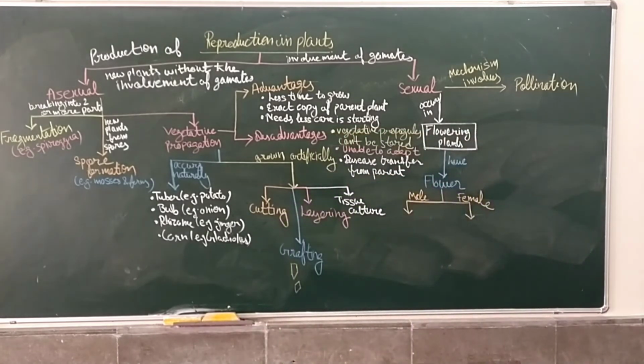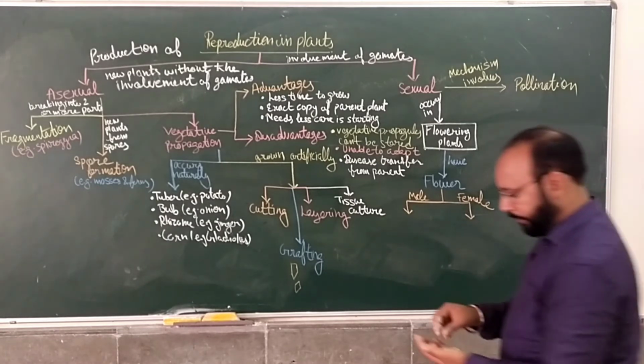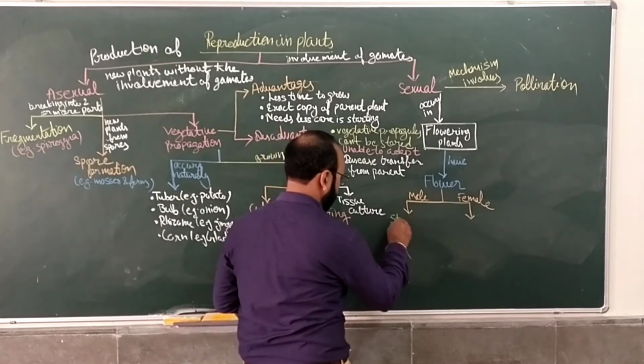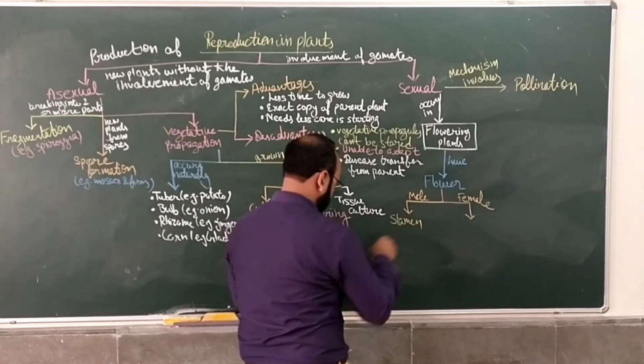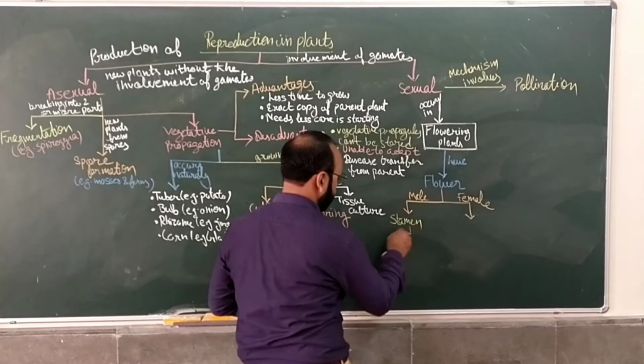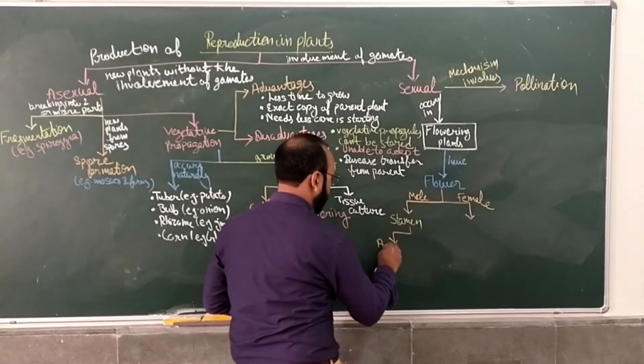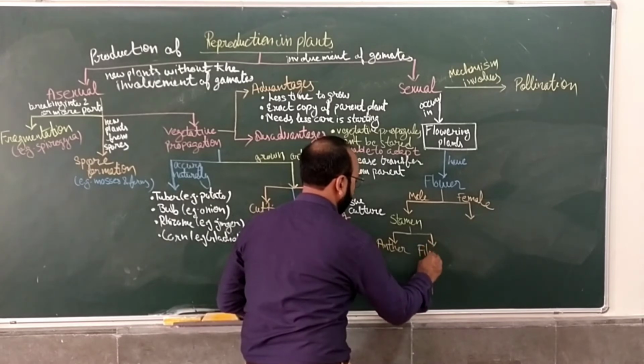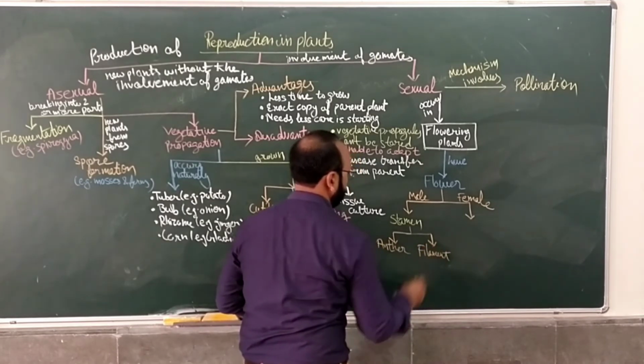In the male part, we have the stamen, which further has an anther and a filament.